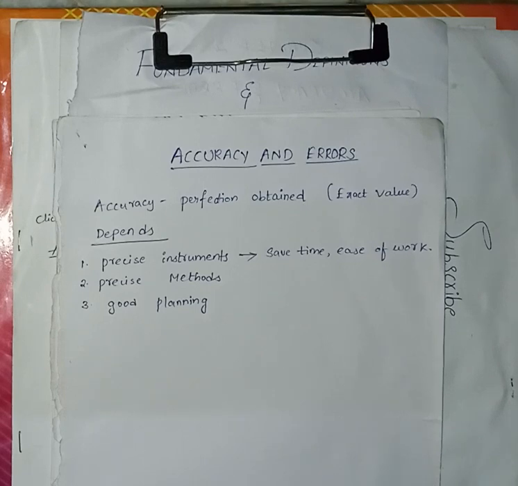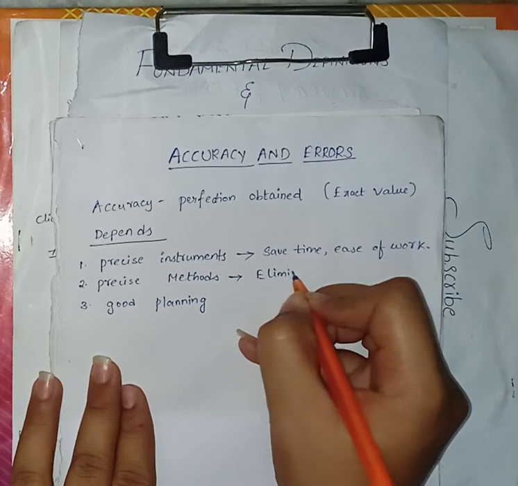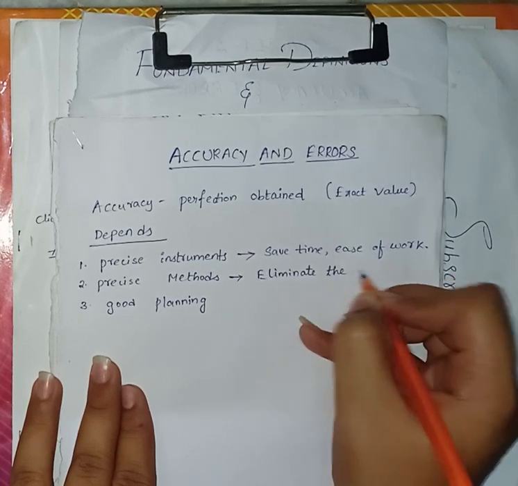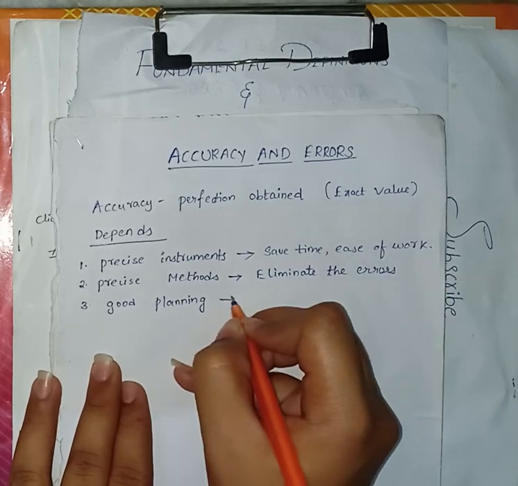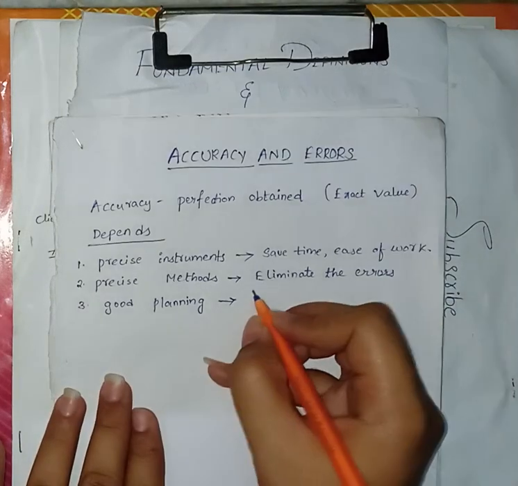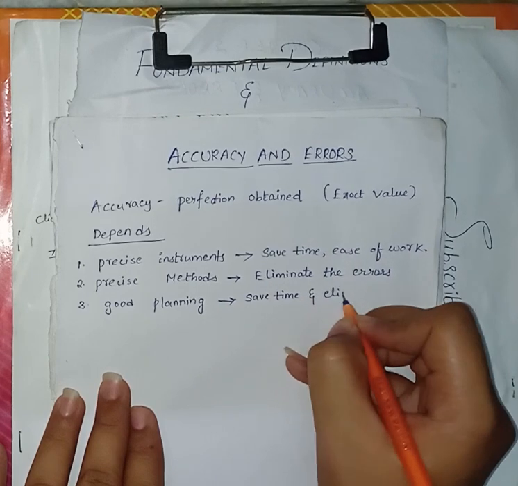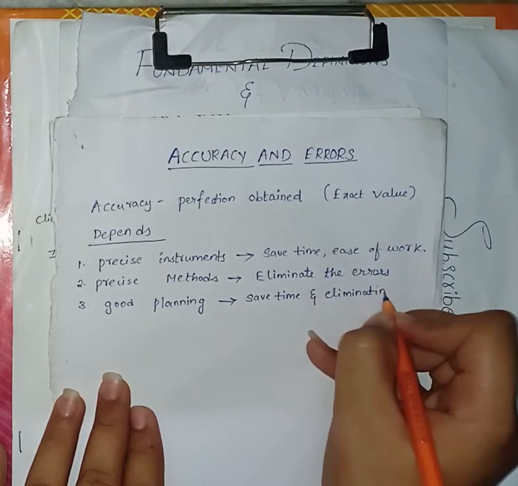The use of precise methods eliminates or tries to reduce the effect of all types of errors. What is the purpose of this? It eliminates the errors. For eliminating the errors, we are using the precise methods. Next, what is good planning? Good planning includes proper choice and arrangement of survey control and proper choice of instruments and methods for each operation. It saves the time and reduces the probability of errors. What is the purpose of good planning usually? It is used for saving the time and also for eliminating the errors.